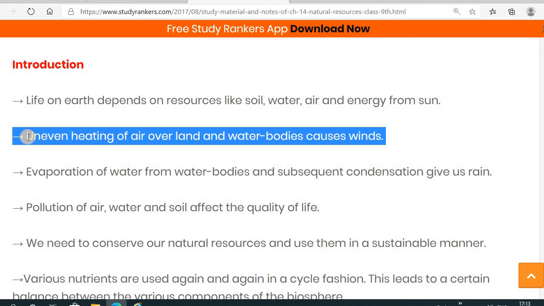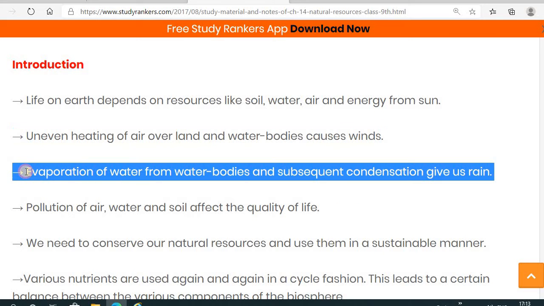Then the uneven heating of air over land and water bodies causes wind. Now how does the wind arise? Due to the uneven heating of the air over the land and the water bodies, the wind is formed. Then the evaporation of water from water bodies and subsequent condensation arises, and then it comes down in the form of rain.